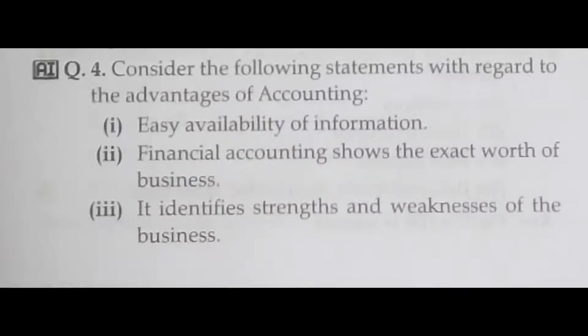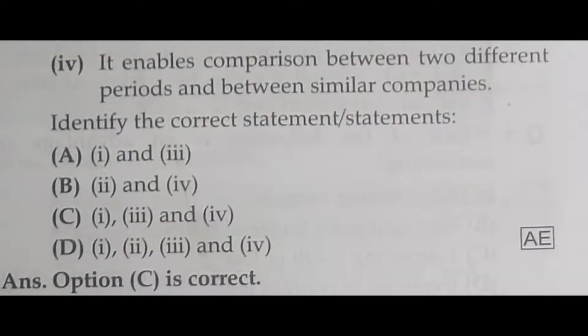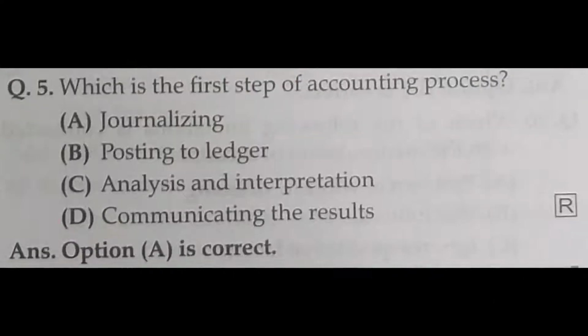So here, please look into the first point, easy availability of information. That is correct. And then the financial accounting shows, but it is entirely different. We are talking about only accounting, not financial accounting. It is irrelevant. You can leave it. And then 3rd, it identifies strengths and weaknesses of the business. It is also correct. And then it enables comparison between 2 different periods and between similar companies. That is also correct. So first, 3rd and 4th is the correct combination. So answer C is the correct answer. Option C is correct.